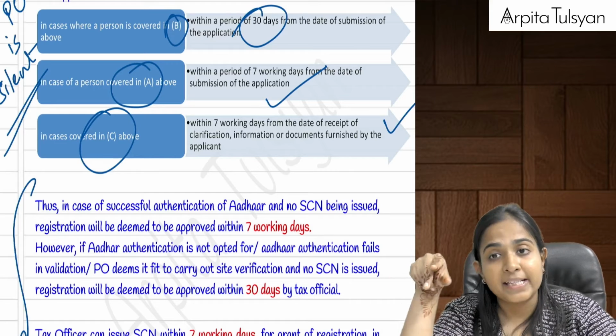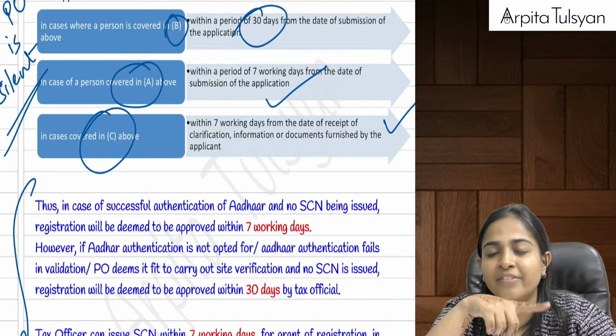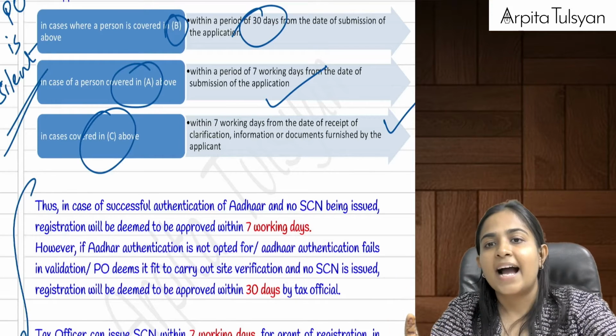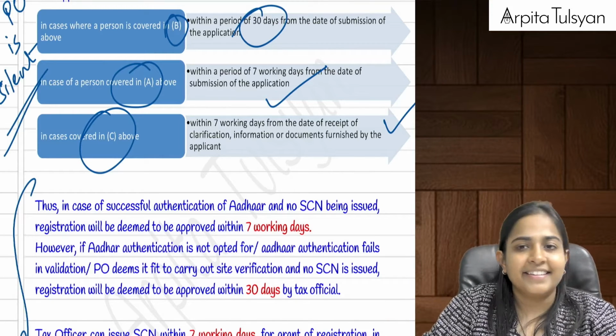In case of physical site verification, it was supposed to be done within a time period of 30 days. If not done, deemed approval. Are you clear with this? Yes?